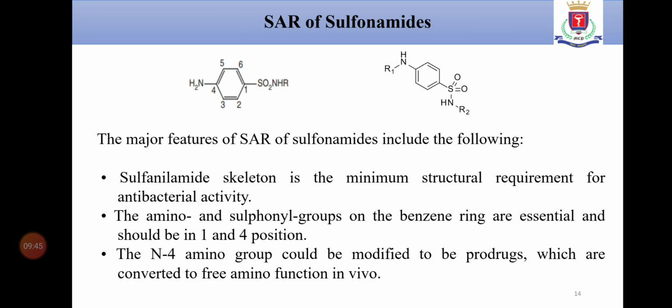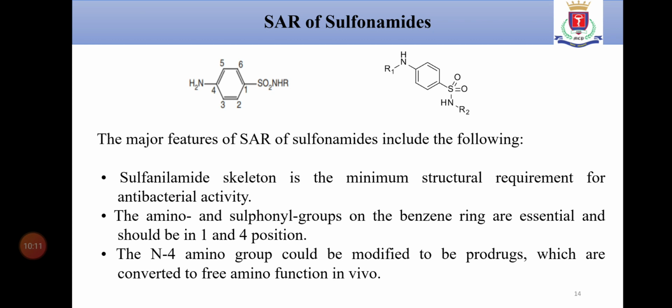Next point is the SAR, structure activity relationship of sulfonamides. The major features of SAR of sulfonamide include the following. The first point: the sulfanilamide skeleton is the minimum structure requirement for antibacterial activity. You can see the first structure on the left-hand side, sulfanilamide.